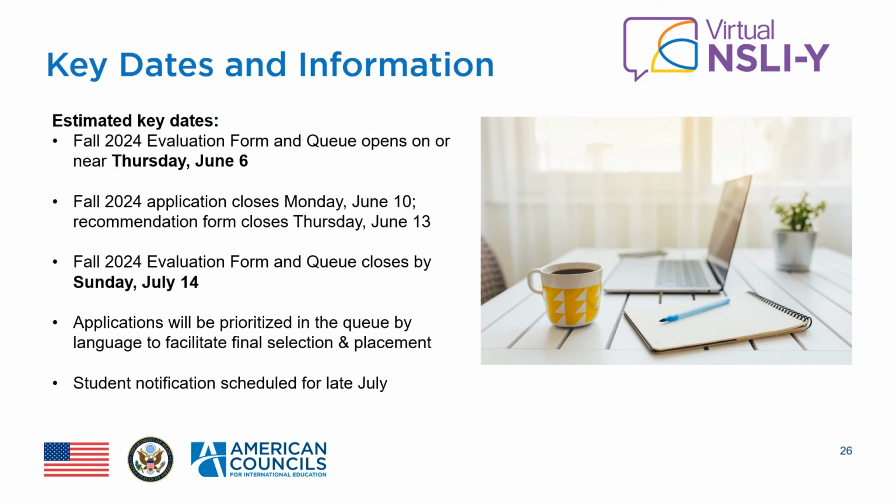Finally, we would like to share important dates and information. The Fall 2024 evaluation form will open around June 6th. We intend to complete evaluation of all applications no later than Sunday, July 14th. Evaluations will be made available based on a predetermined language priority order, which will be communicated to you by our reading room staff. This order is strategically designed and will help staff during final selection.